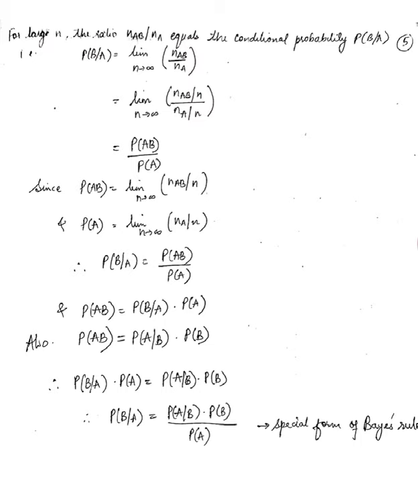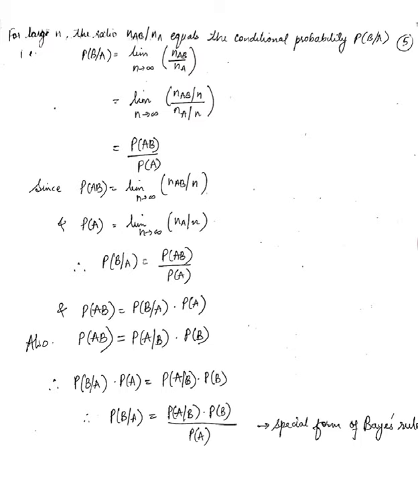Now, this is the probability of B given A. Similarly, if we have an event A which is dependent on event B, then we have P of A given B. So P of AB is given by P of B given A times P of A, as explained in this case.